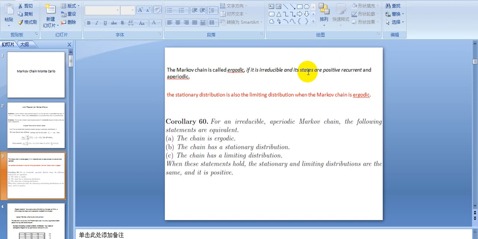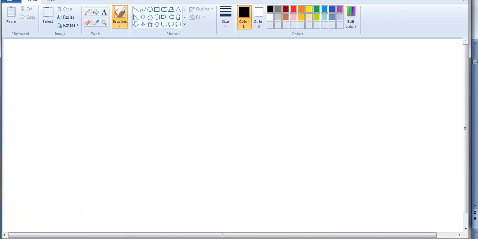That means the Markov chain will revisit these states in the future, and the probability of revisiting them is bigger than 0. And aperiodic, let me explain what a periodic Markov chain is.